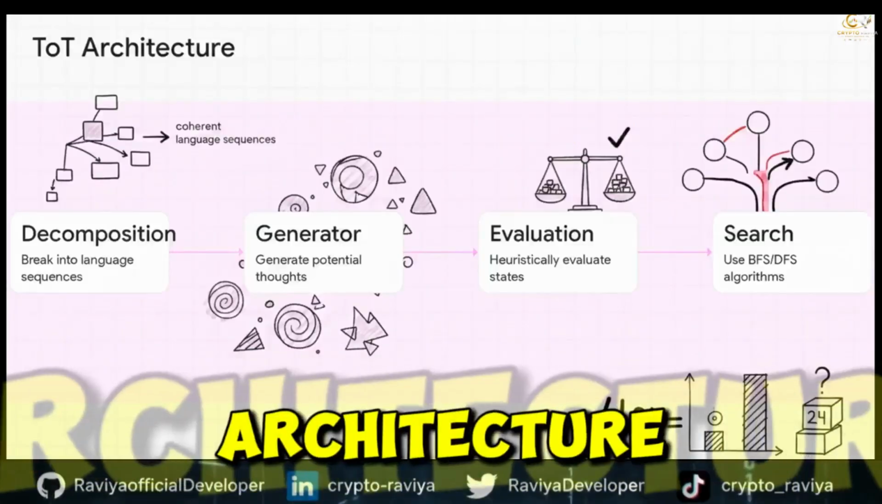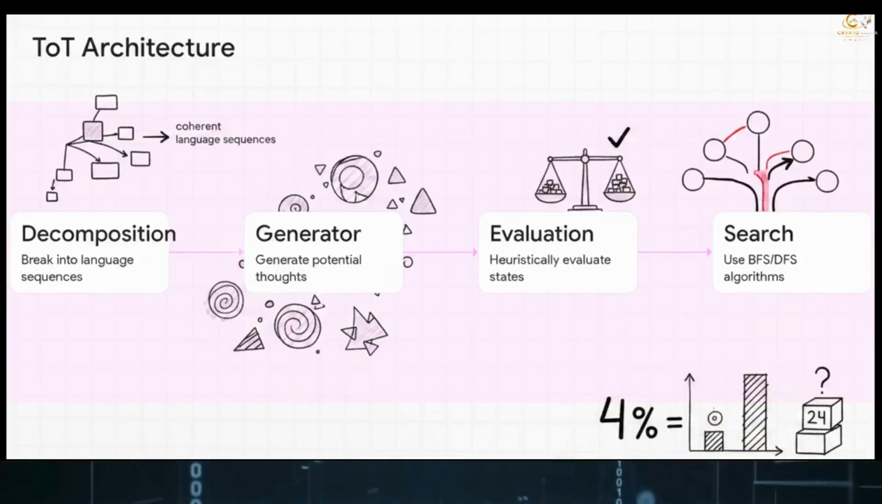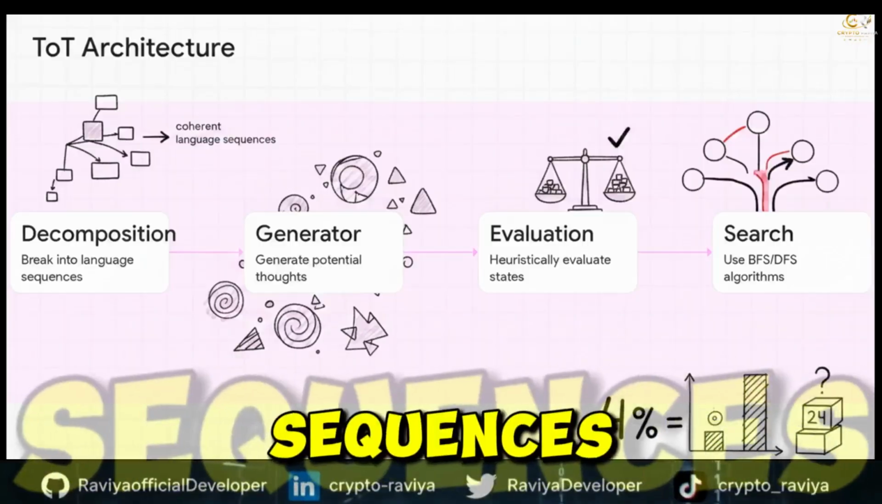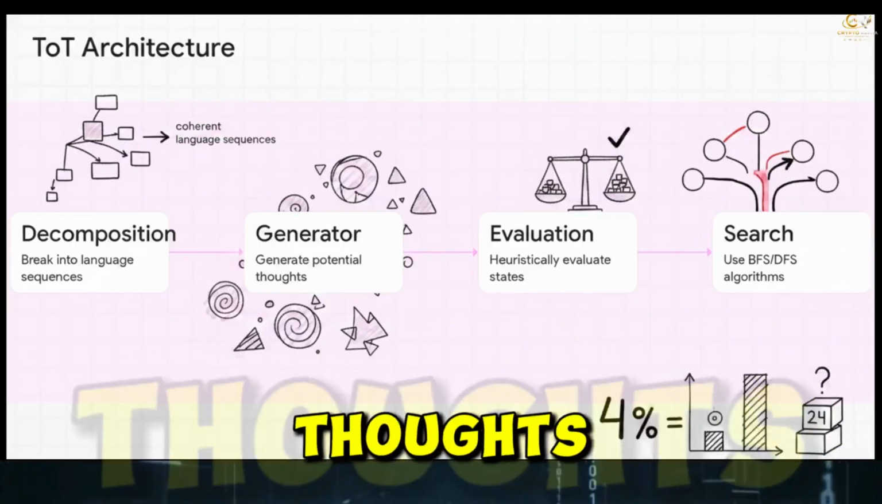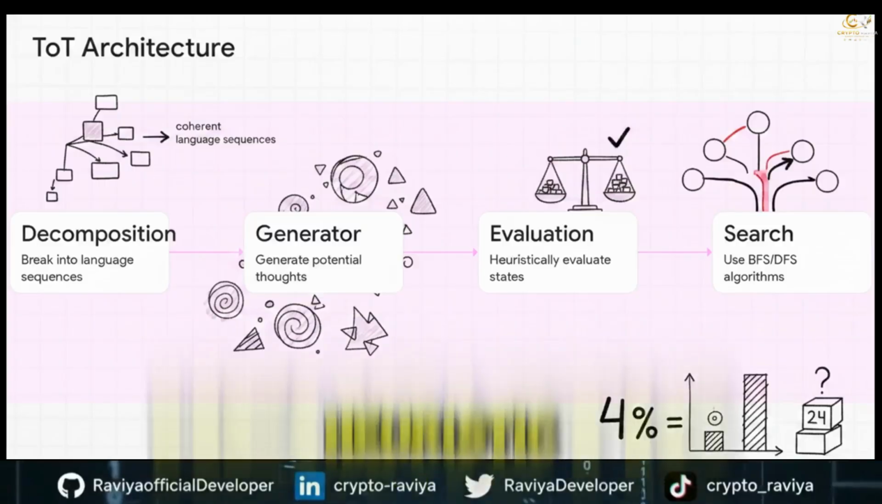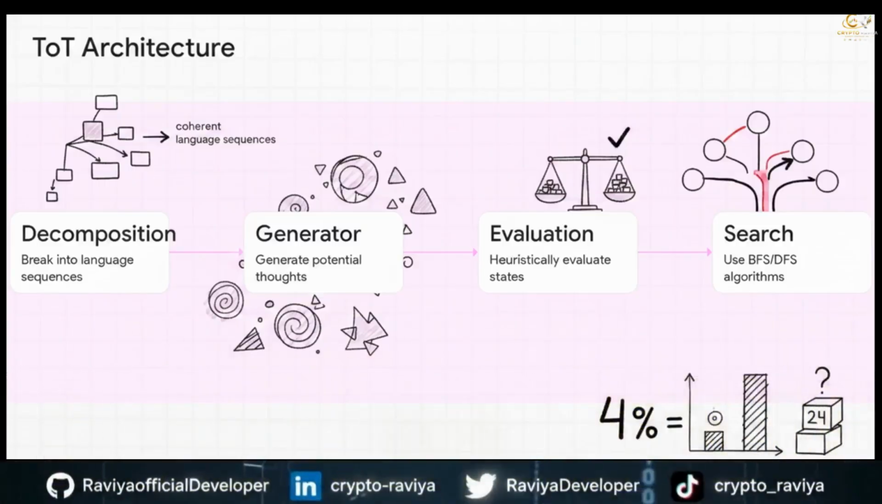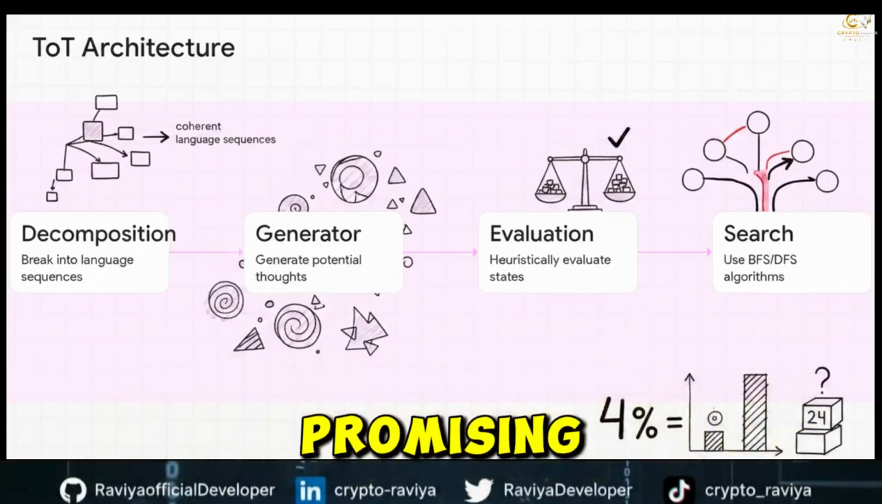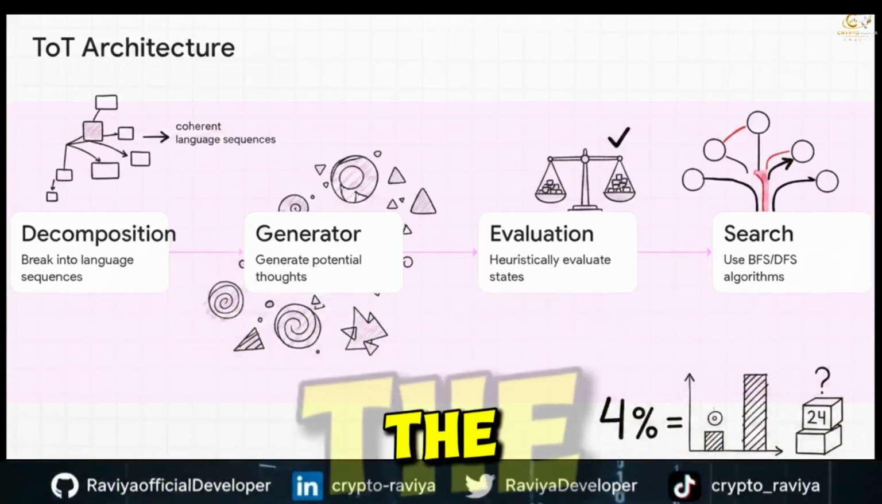Let's break down the architecture of a tree of thoughts into 4 steps. First, thought decomposition. That's breaking the problem into coherent language sequences. Second, generating potential thoughts for the next step. Third, doing a heuristic evaluation to measure the promise of those different states. And fourth, using search algorithms to explore the most promising branches, mathematically mapping out the best path forward.